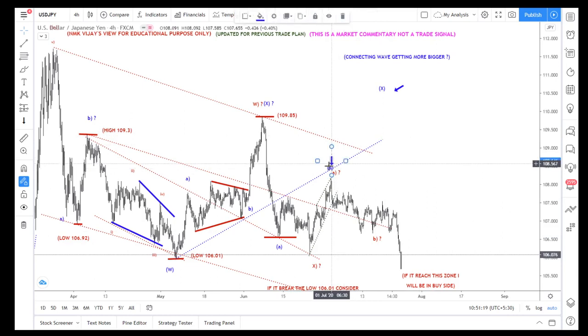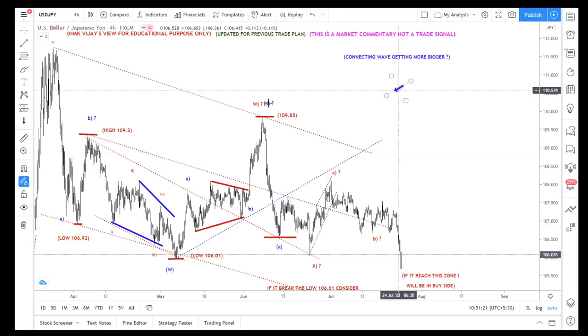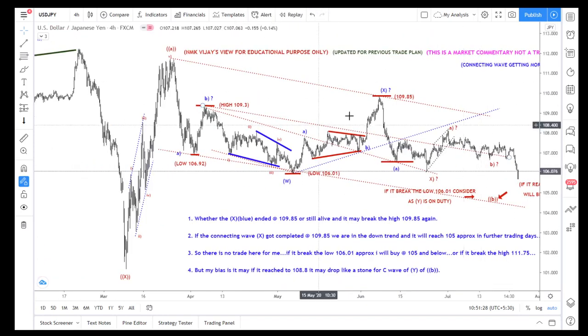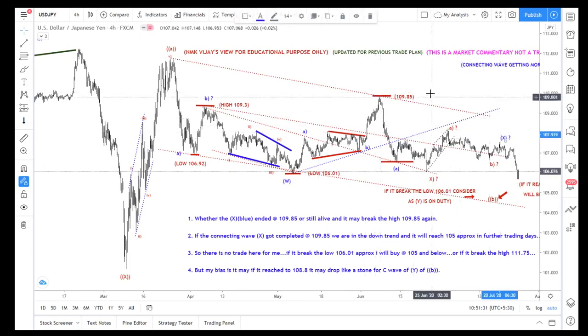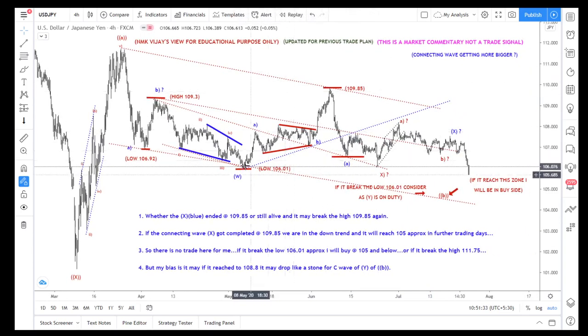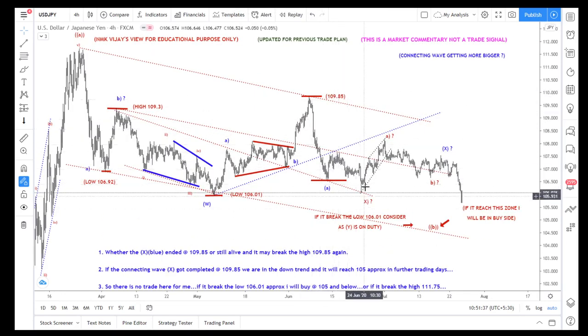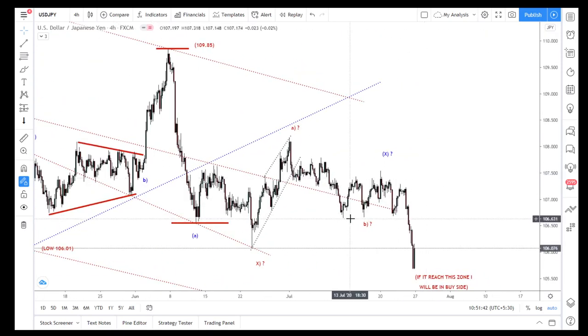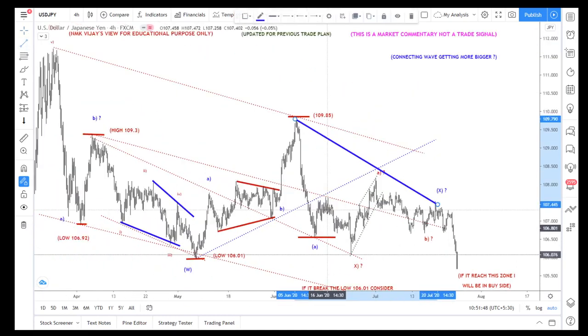So now how it happened is, simply the X is a triangle. So ABC is A, ABC is B, C here is the D, and here is the E. So the whole thing is a triangle from here to here.